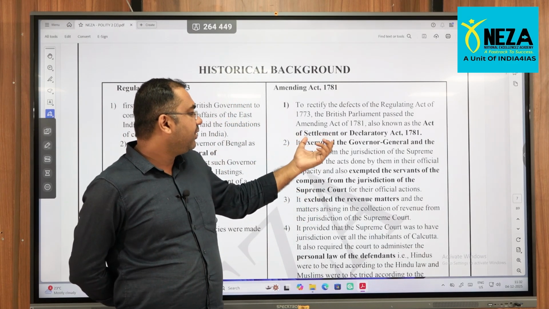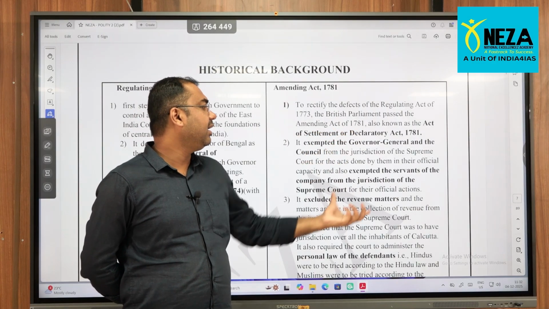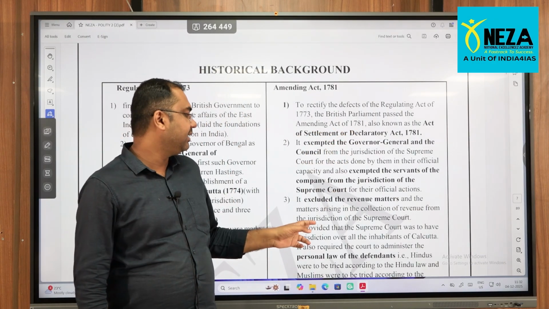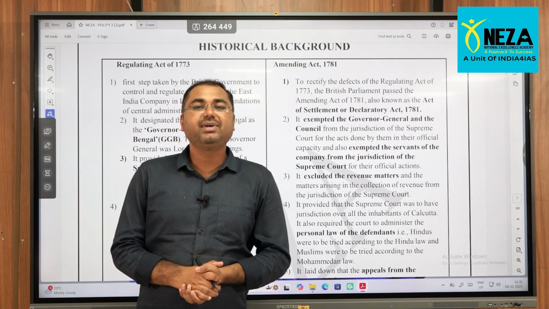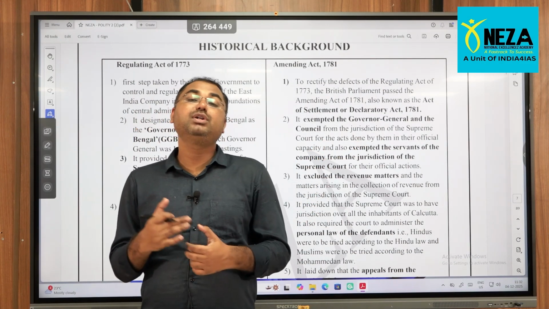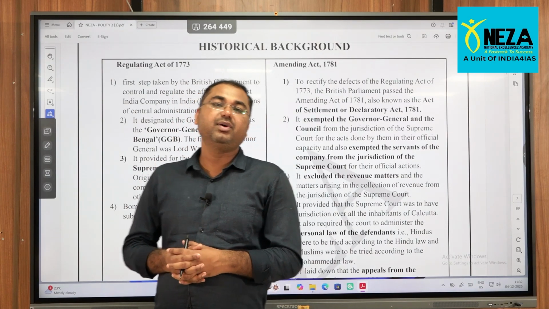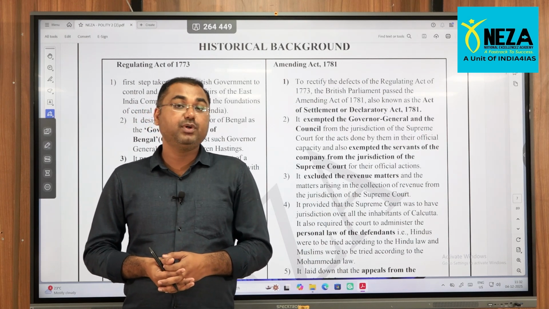So, some of the important acts are called the Act of Settlement or the Declaratory Act. That was passed in 1781. And some of the company's servants were exempted from the Supreme Court jurisdiction. As we have seen here, the Supreme Court of Calcutta was established, so now the jurisdiction of the Supreme Court was supposed to be there.